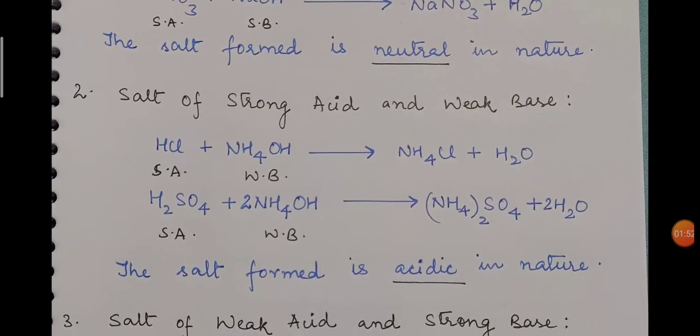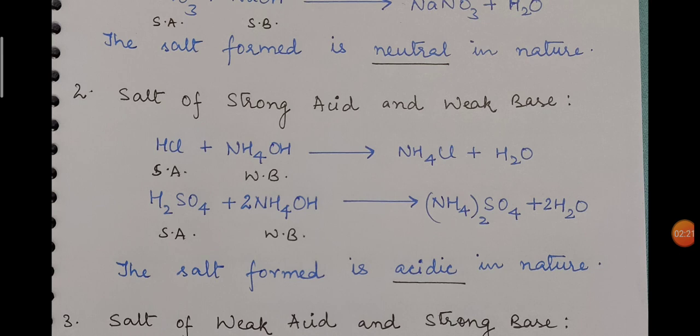Now the second case is salt of strong acid and weak base. For the strong acid I have taken HCl again, and it reacts with a weak base, here ammonium hydroxide. When they both react, you get ammonium chloride and water. For the next one I have taken sulfuric acid, and the base is the same, ammonium hydroxide. When they react, the salt formed is ammonium sulfate and water.